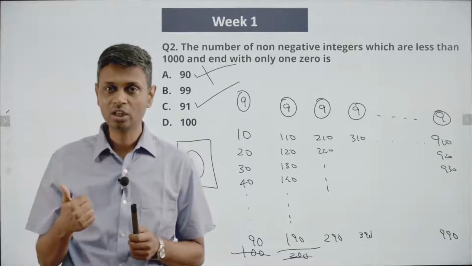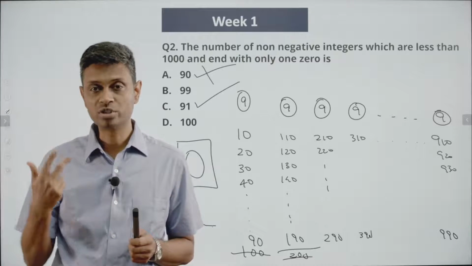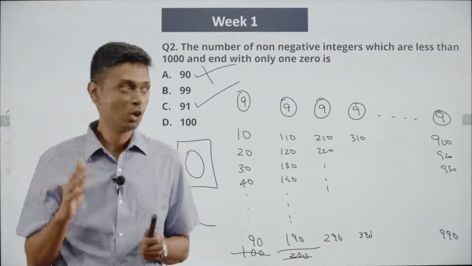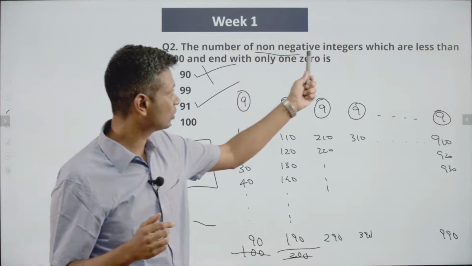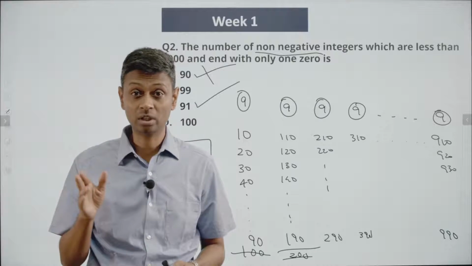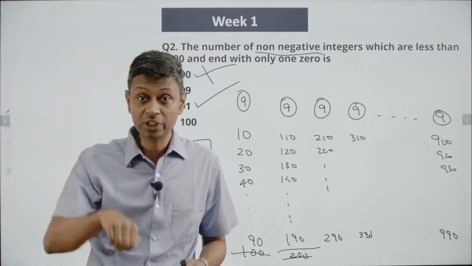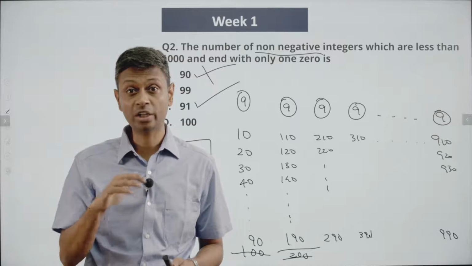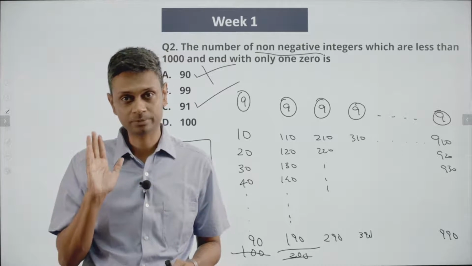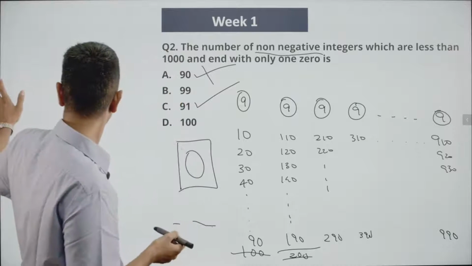Get the funda right, count carefully, be worried about detail. The final detail matters. You have to worry about why they have given non-negative. Why did they not say natural numbers? Non-negative integers is not natural numbers. Positive integers means natural numbers. Non-negative means set of whole numbers. 0 sits in that list. So be wary of that. Lovely.